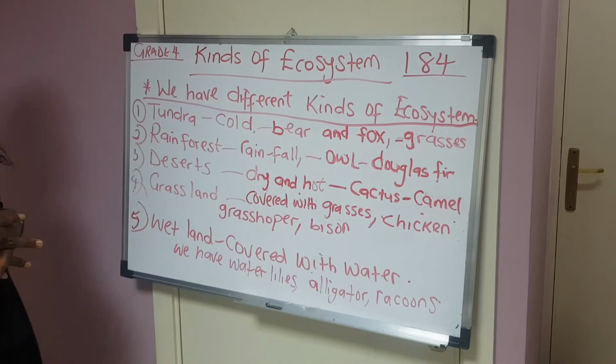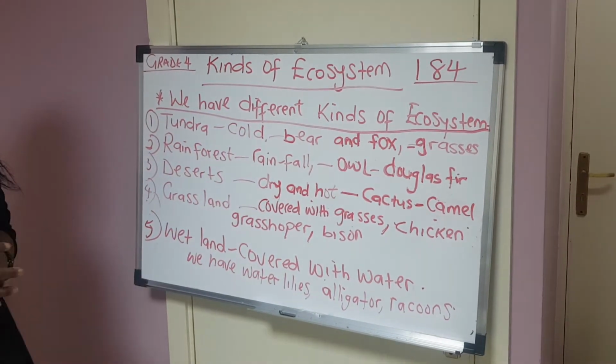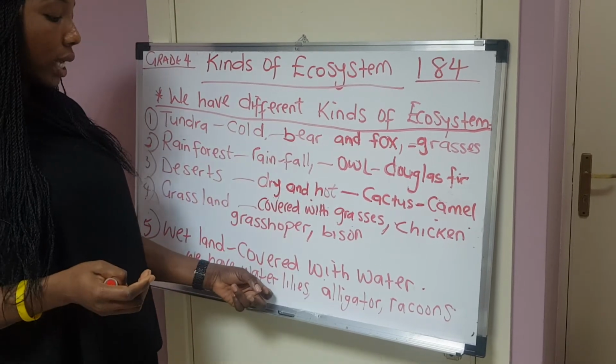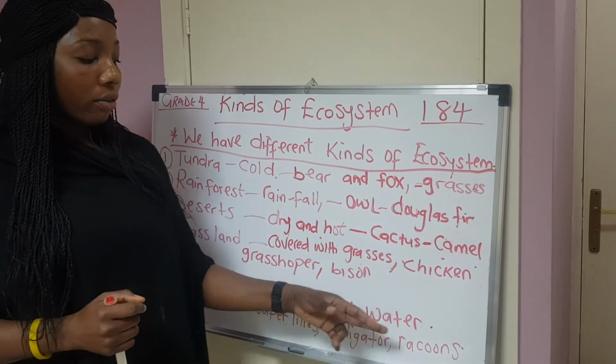Number 5, we have the wetland. It is covered with water. Then we have some plants, which are water lilies. We have some animals, which are alligators, and we also have raccoons.